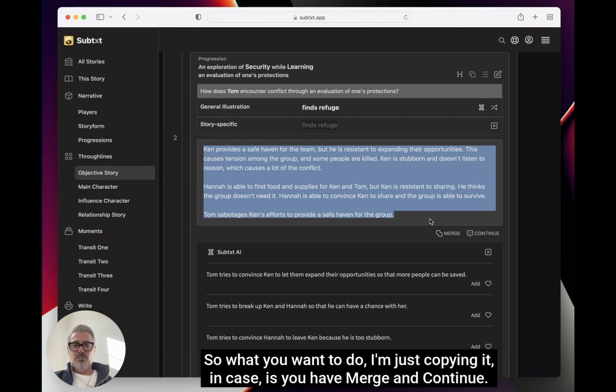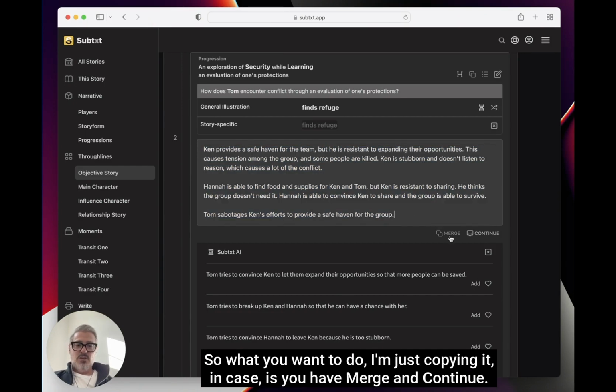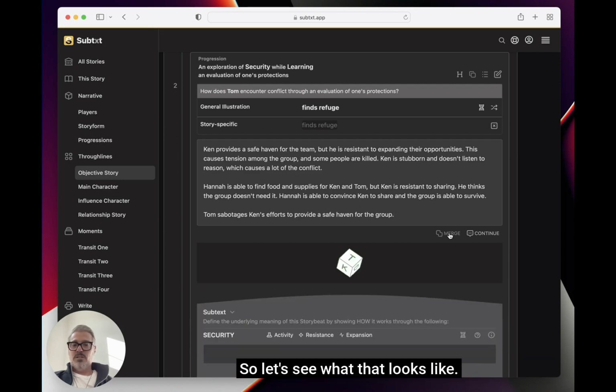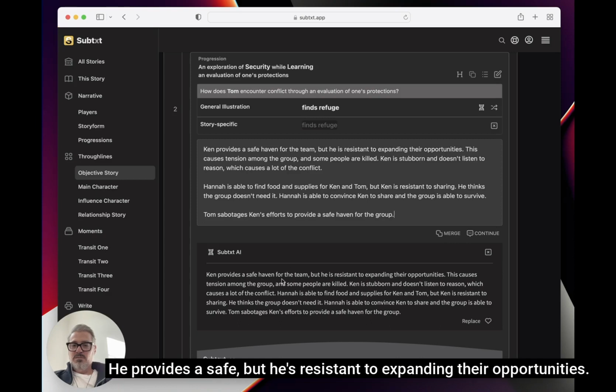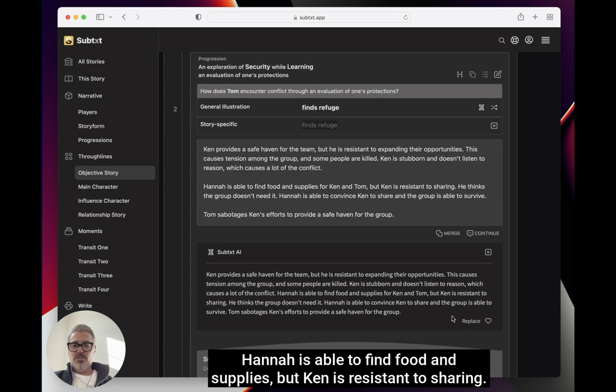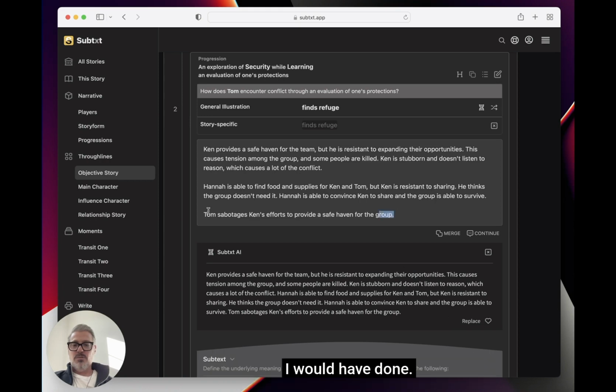So what you want to do, I'm just copying it in case, is you have merge and continue. It merges these ideas together into one paragraph, which is what you want to do. So let's see what that looks like. So you take that, you put those together. He provides safety, but he's resistant to expanding their opportunities. This causes tension, and some people are killed. Ken is stubborn and doesn't listen to reason. Hannah is able to find food and supplies, but Ken is resistant to sharing. Tom sabotages.